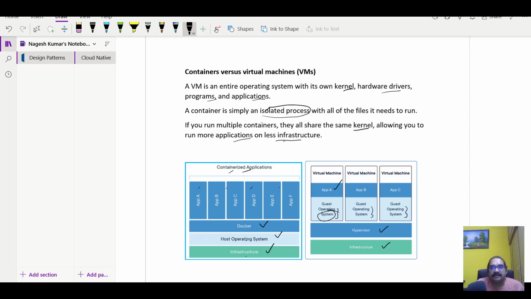So, why is it less infrastructure? Because, for example, I may not be using 100% of this infrastructure here. I may be using 20%, I may be using 80%. So the rest is unusable, right? I cannot use the remaining part of it. Whereas here, I can deploy one more application. It will only use as much as it requires. So it is shared, and we can run more applications on less infrastructure. That's how containers are the latest thing that every one of us is adopting.